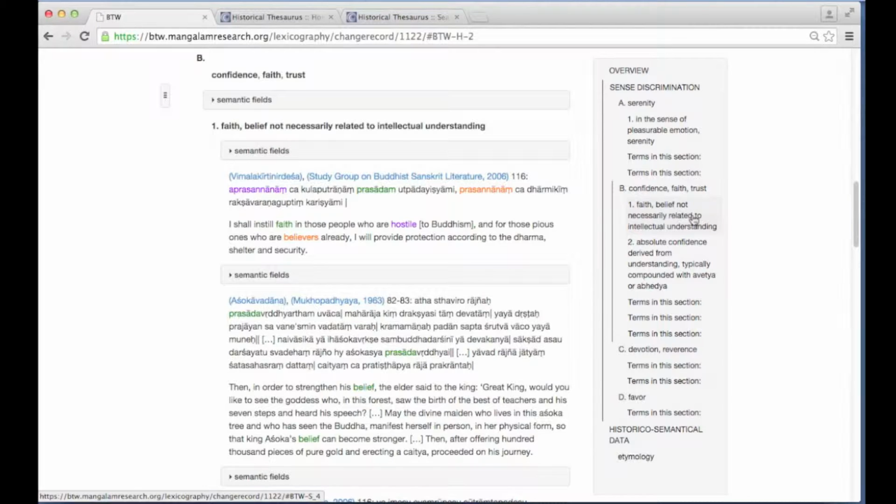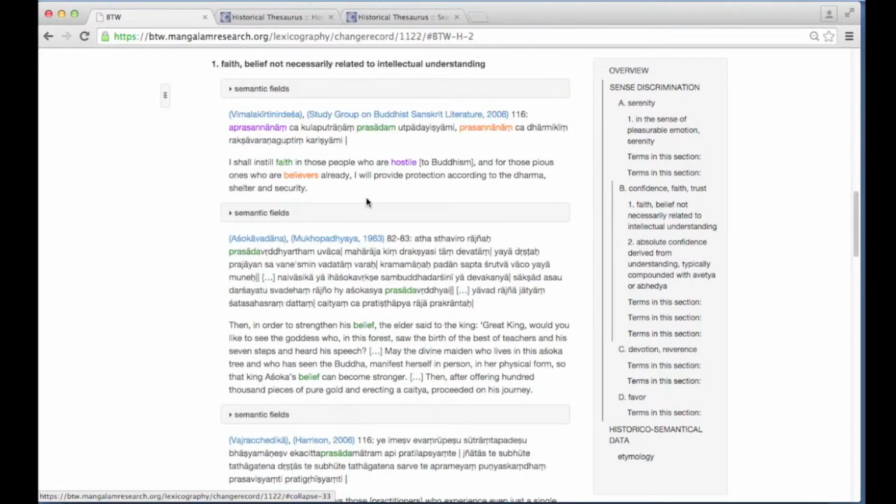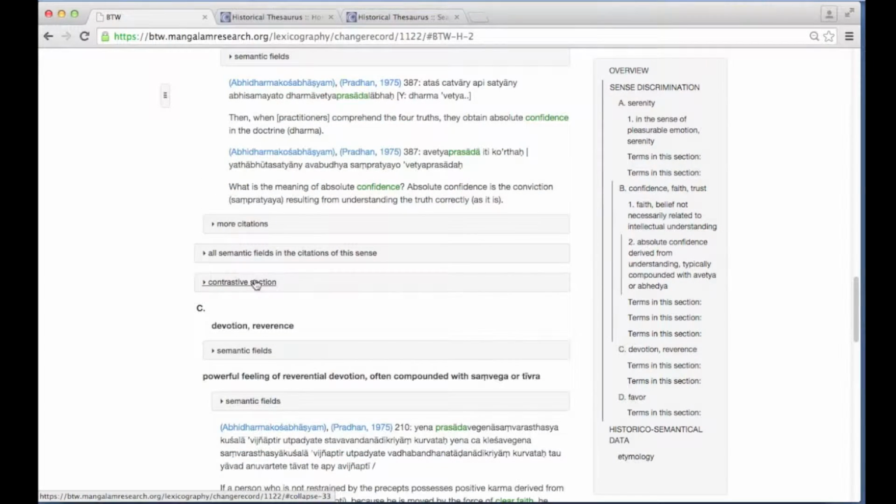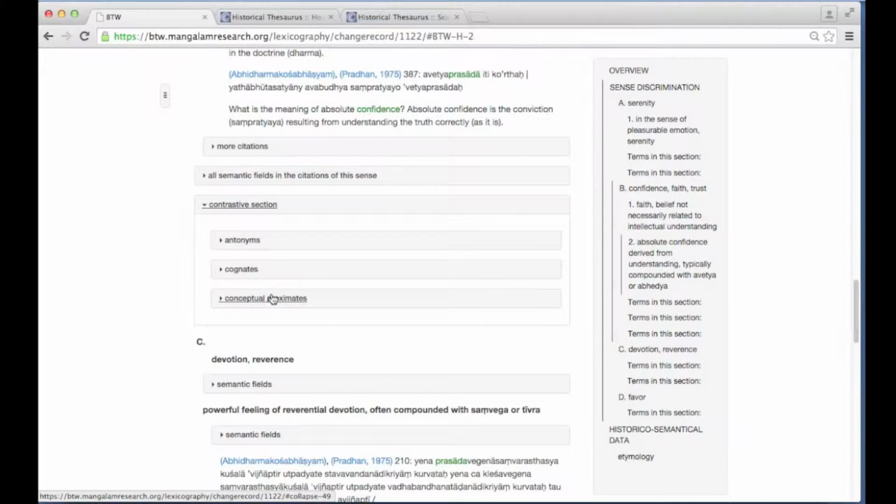In this section of the entry, we can read illustrative citations in Sanskrit together with their English translation. Prasada is written in green. It appears to mean faith and belief. So, how does it differ from the Sanskrit word shraddha that also means faith and belief? To answer this question, let's move to the contrastive section of this sense and select conceptual proximates.